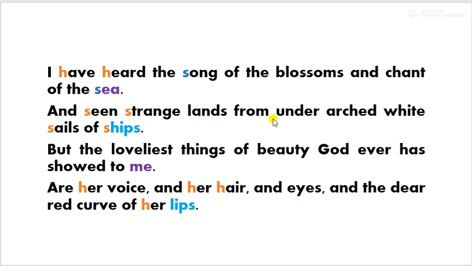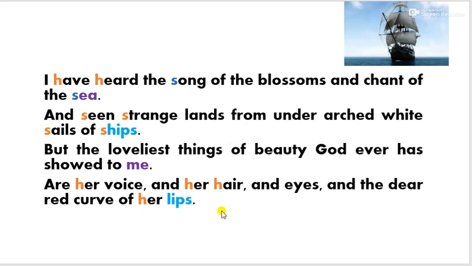And seen strange lands from under arched white sails of ships. The poet here says that he has visited so many places, for example, crossing seas. And being under what, being arched. Arched here means curved. White is self-explanatory. And sails of ships, sails of ships.